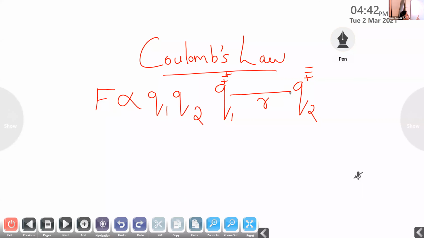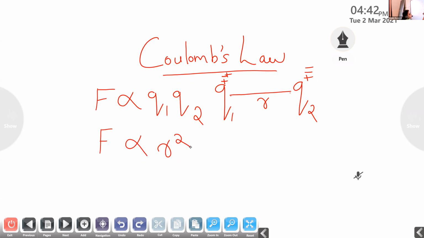Now, he made the second statement. The force of attraction or repulsion between these two charges is inversely proportional to the square of the distance between the two charges. What is the distance between these two charges?